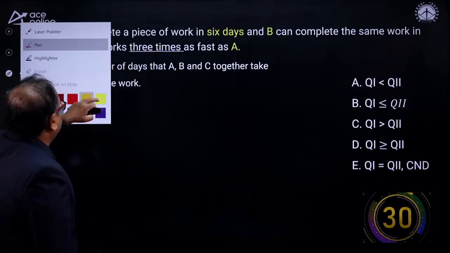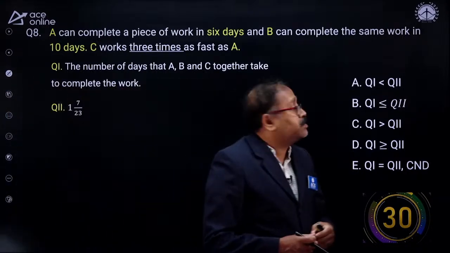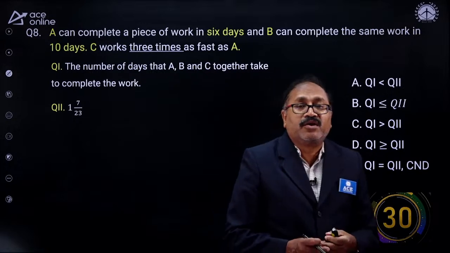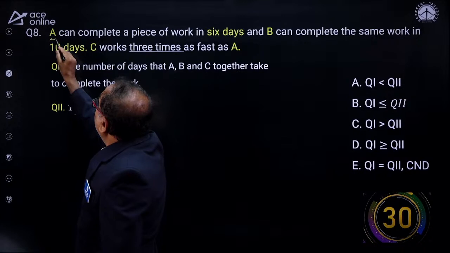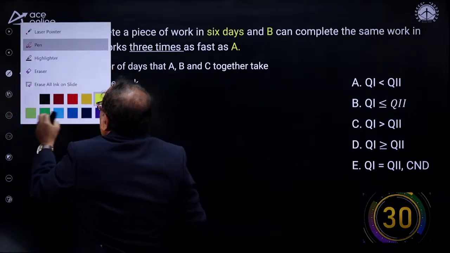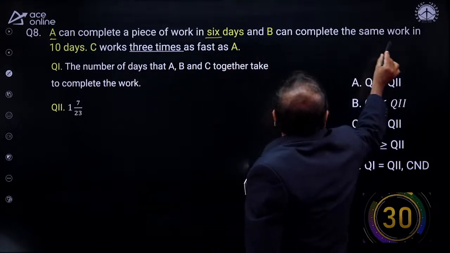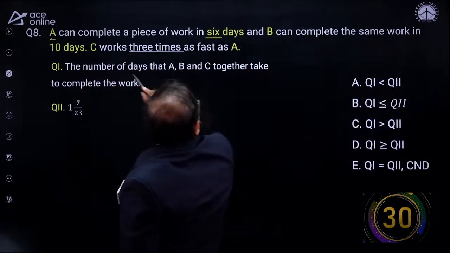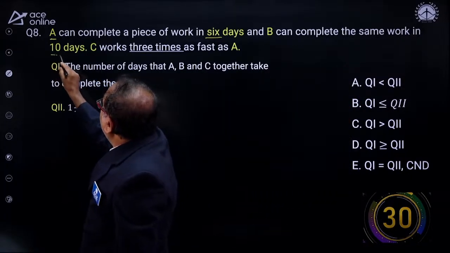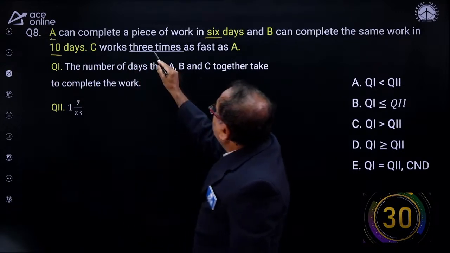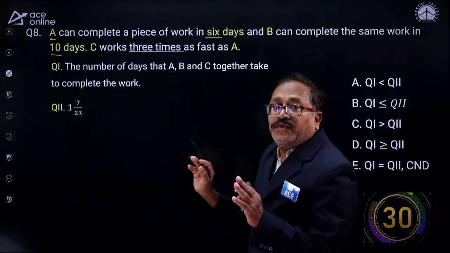Now you know you get questions like Q1 and Q2, where you decide which one is greater: Q1 is greater than Q2, or equal to, or cannot be determined, and so on. So what is the question given here? Look at this one. A can complete a piece of work in 6 days, and B can complete the same work in 10 days, and C works 3 times faster than A. Okay, this is the information we have.